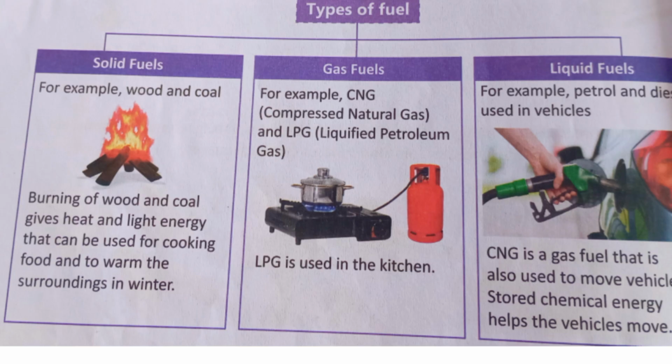Now, what are the types of fuels? Solid fuels, for example, wood and coal. Gas fuels, for example, CNG, compressed natural gas, and LPG, liquefied petroleum gas, which is used in our kitchen. Now, liquid fuels: petrol, diesel, which we are using in our vehicles to move.